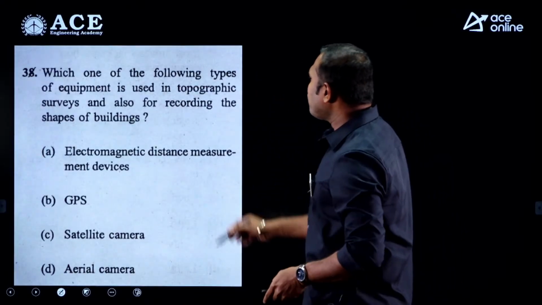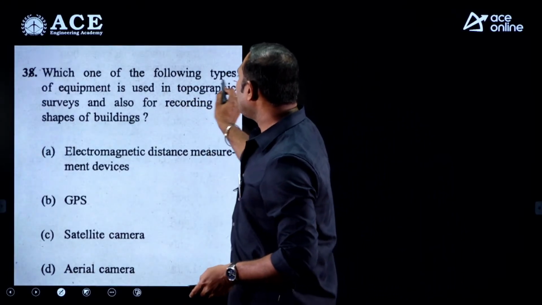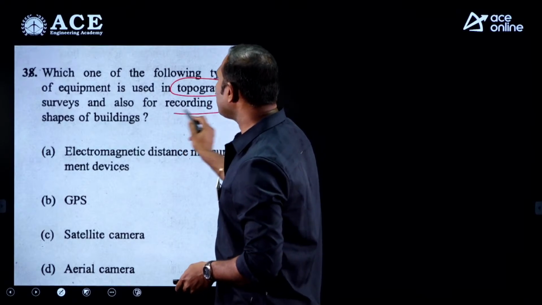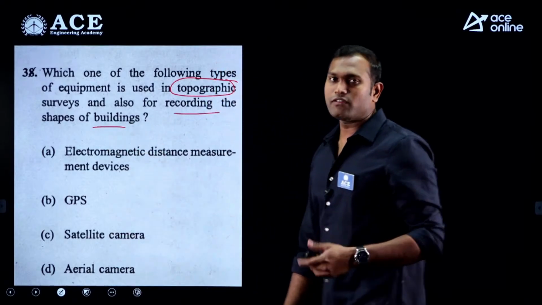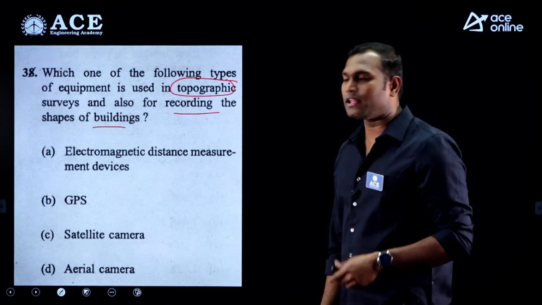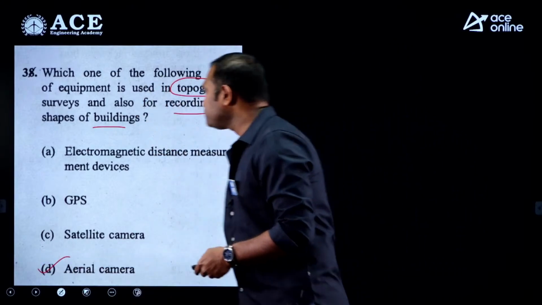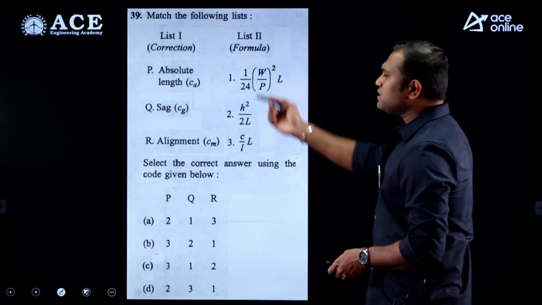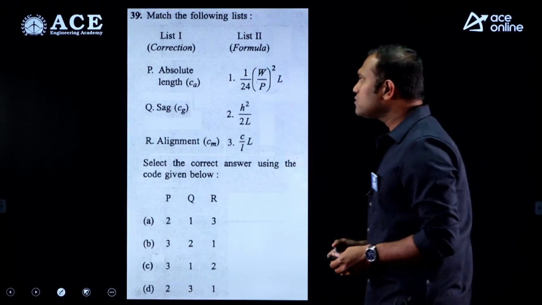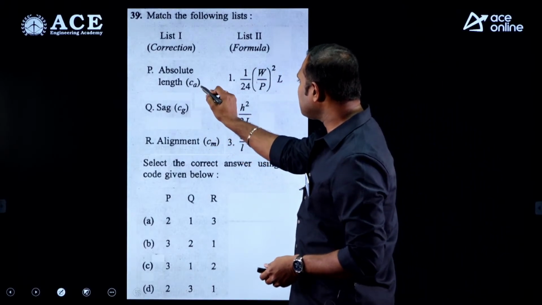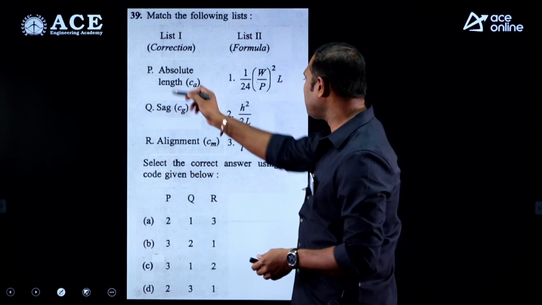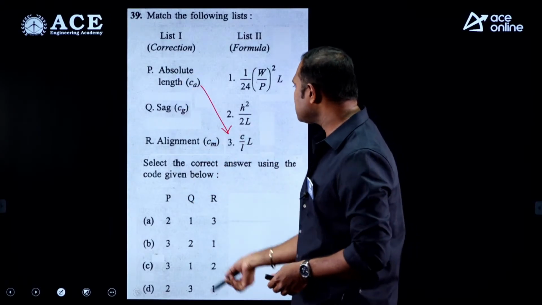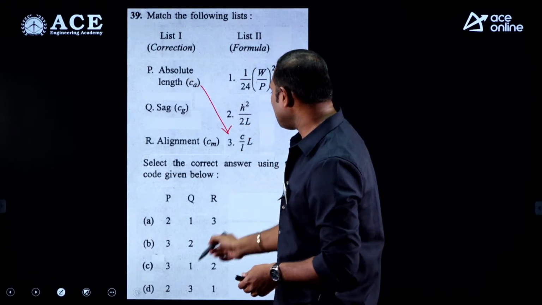Next, which one of the following type of equipment is used in the topographic surveys and also for recording the shapes of the building? For the shapes of the building and topography, you have to go for the aerial route, which is aerial camera. Next, match the following list. Again, there is a direct formula. So, if you see the absolute length, the term that is related with the term is, for the P is a 3. So, if you see the options, the correct answer is going to be like for the P.